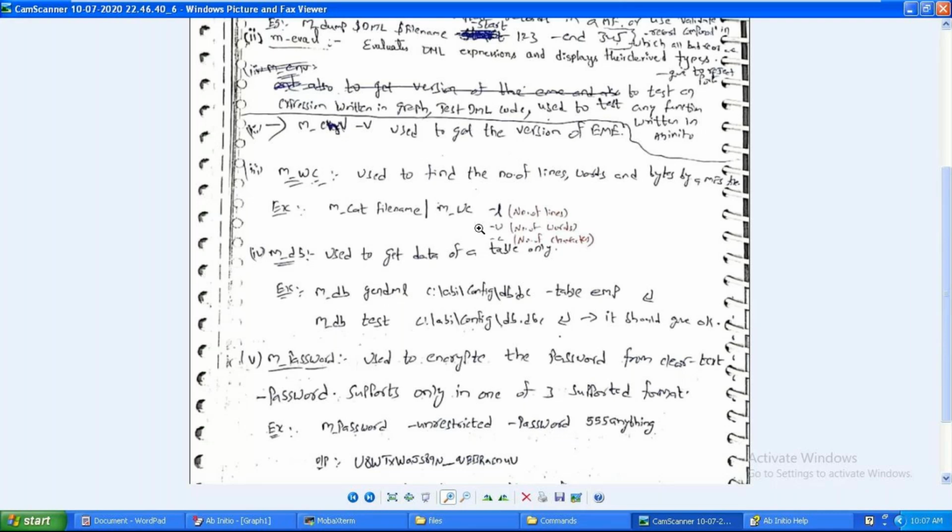So at that point of time, I have seen the setup, the database setup was given wrong from my end. Okay, so that is the thing. Okay, so m_db, that's a utility, guys.